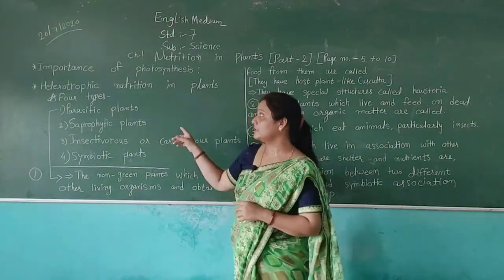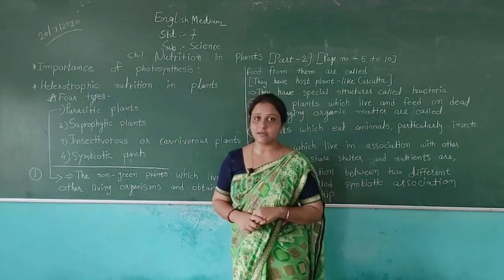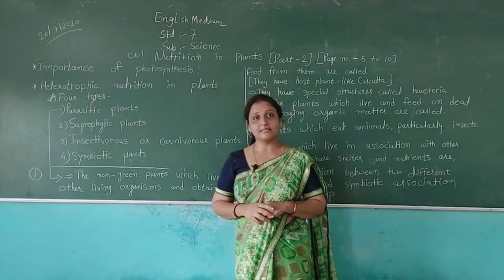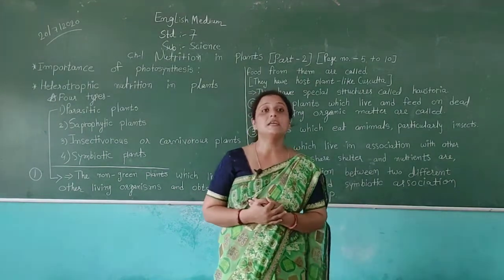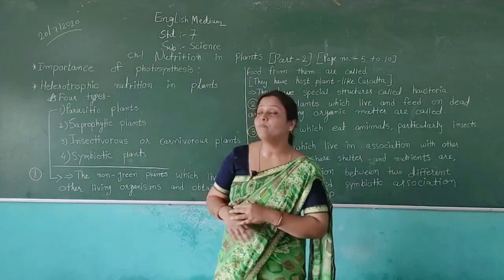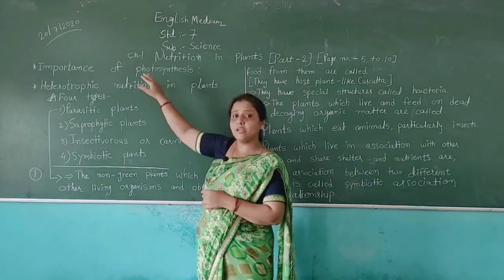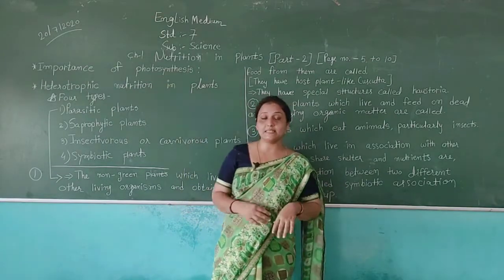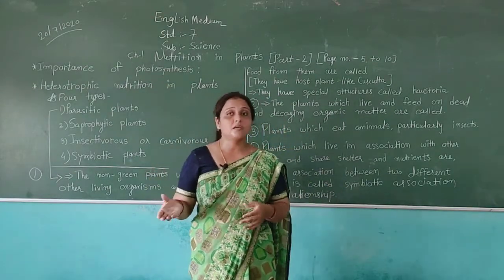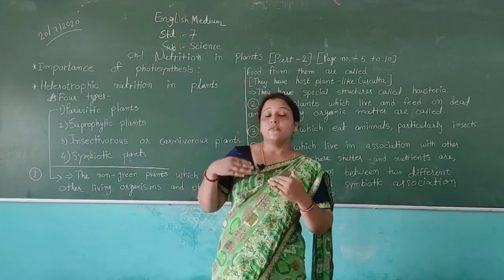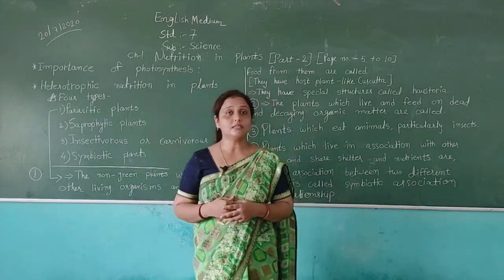So in this session, first we discussed the importance of photosynthesis, how photosynthesis is useful to us, and how we get oxygen from photosynthesis. In our previous lesson, we also discussed the equation of photosynthesis. Plants always use carbon dioxide and give us oxygen.